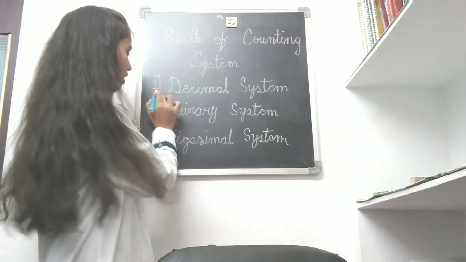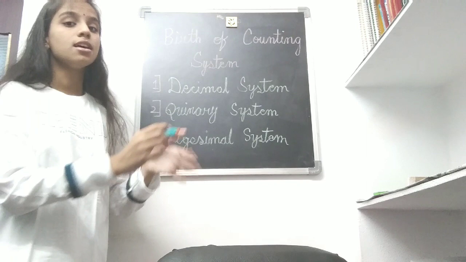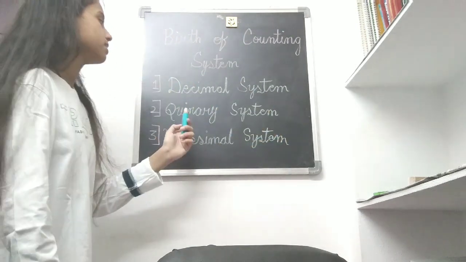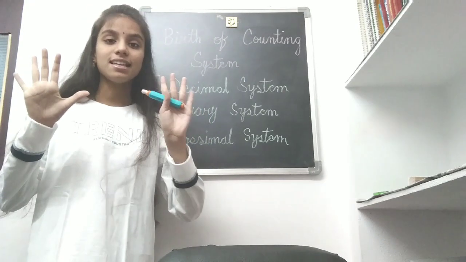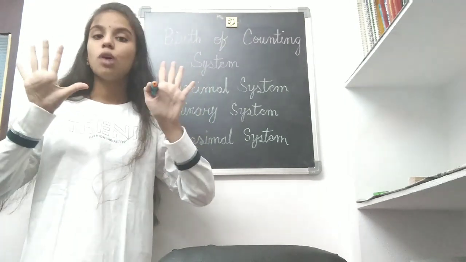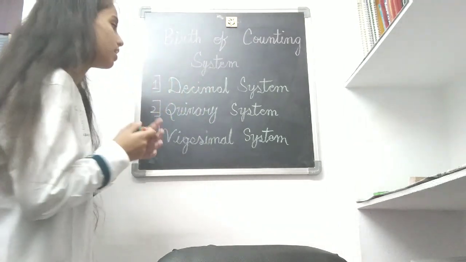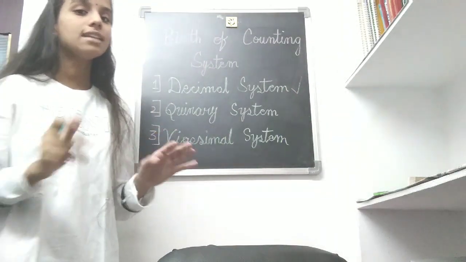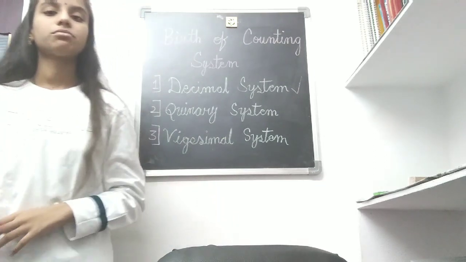There are three systems in this. The first system is the decimal system. In the decimal system, we have 10 as base, that means two hands as base. The method of counting with 10 as base is called the decimal system.